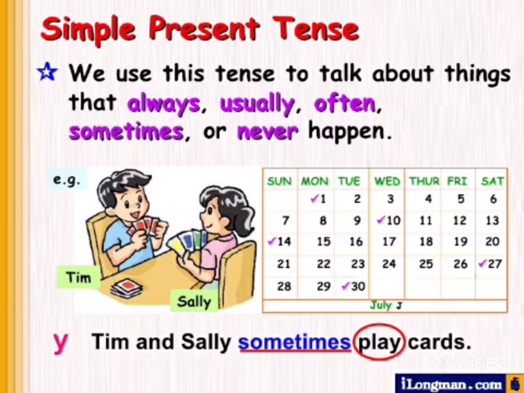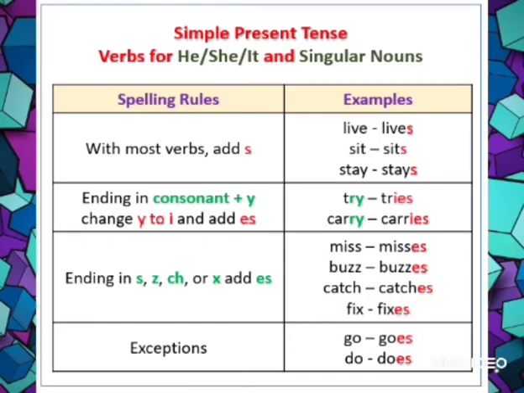So the work that we do always, usually, often, sometimes, or never, those works will also fall into the category of simple present tense, or you can use simple present tense while describing the works that you do usually, always, often, sometimes, or never. Now, one very important thing you need to learn: simple present tense verbs for he, she, it, and singular nouns.